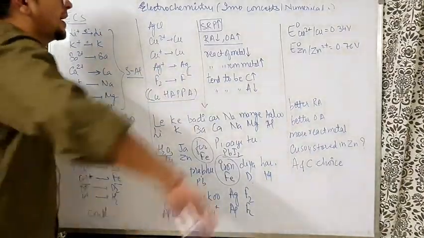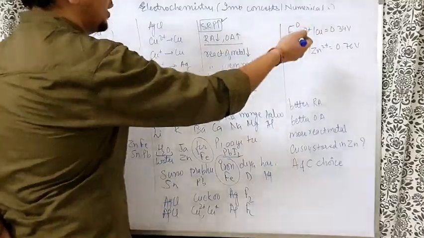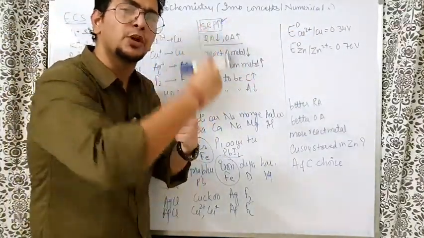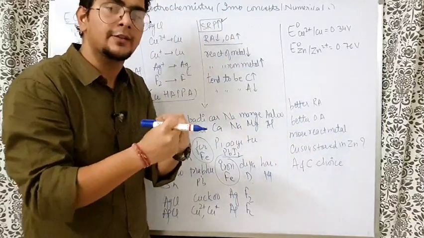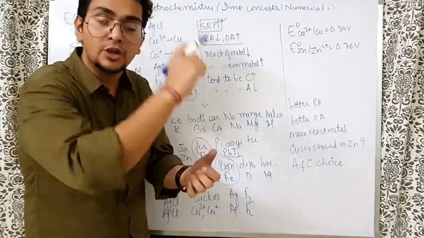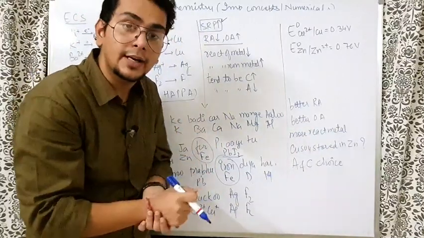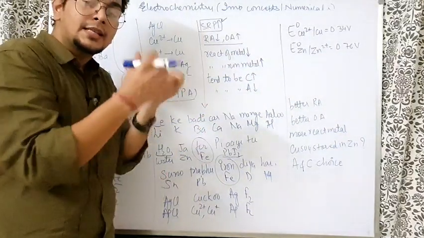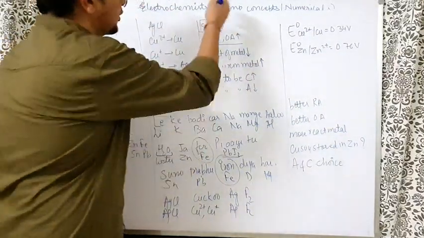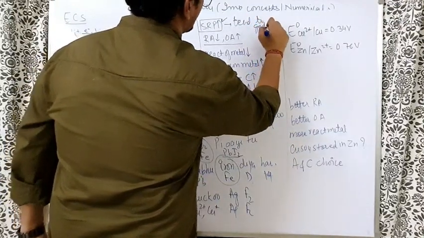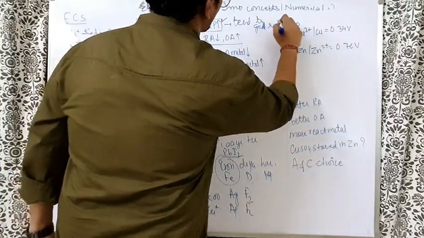Now one more thing. If the SRP, standard reduction potential, is more, what does reduction potential mean? If someone says you have huge potential, potential means what? You have huge capacity. You have a potential of getting rank 1. That means you have a capacity of getting rank 1. So if someone says reduction potential is more, that means capacity of getting reduced is more. So if SRP is more, tendency to get reduced is more.